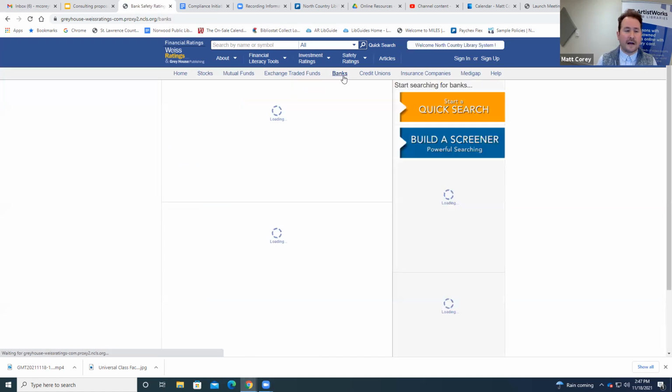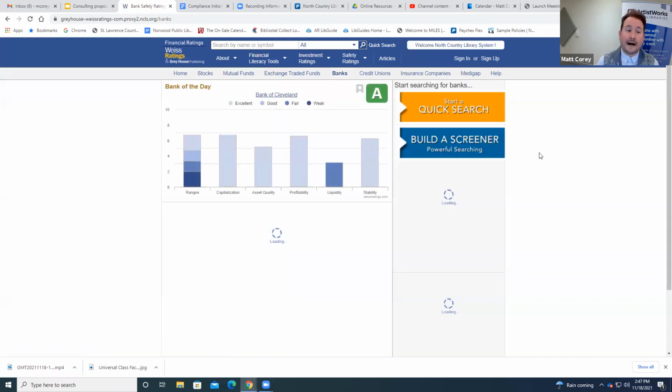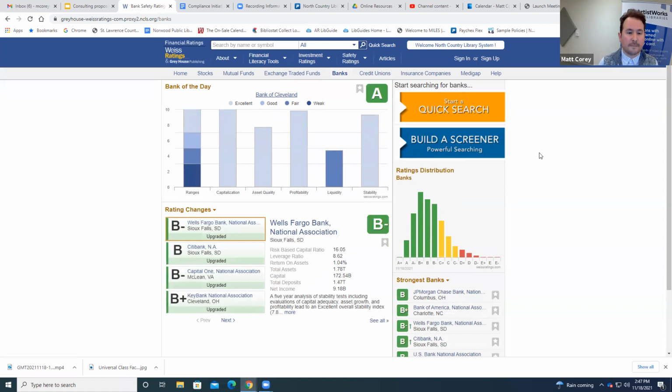So the next category at the top here are banks. This one is a lot. This is much simpler to deal with, right? And the amazing part, and I remember being so amazed when our person had shown us this, was that all your banks are in here. Community Bank is in here. Watertown Savings Bank is in here. You can look up their rating.